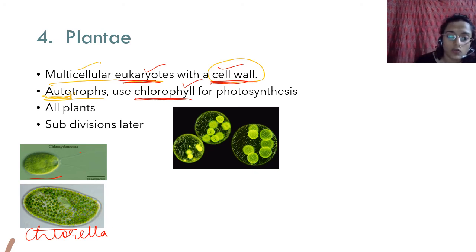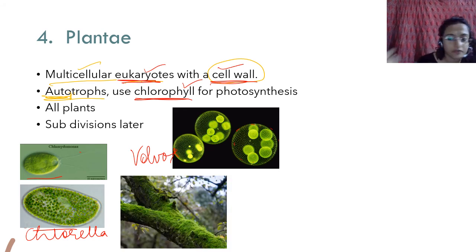This is something called volvox. This is not given in your book. I am just giving you additional information. Volvox is also unicellular, but it grows in these colonies. They make a sphere around themselves. They grow in colonies, but they're still unicellular, right?